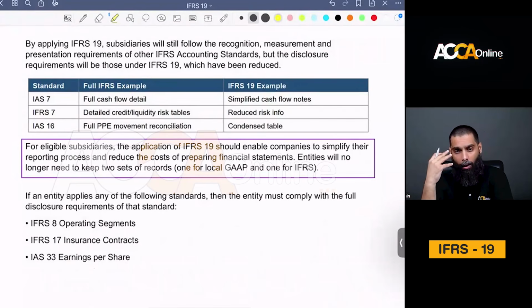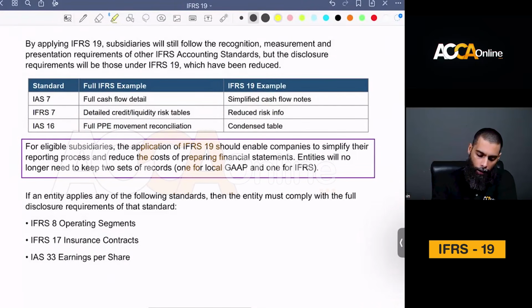But for the sake of having an experience, for example, under IAS 7, full IFRS requires you to provide full cash flow detail. So you are required to reconcile your opening cash and cash equivalents to your closing cash and cash equivalents. You are required to provide disclosures on how you calculated cash flow from operating activities. You might be required to provide some footnotes as well, anything about exchange differences or things acquired during the year. But if you're applying IFRS 19, again, the statement of cash flows will still be prepared in accordance with IAS 7. It is just the disclosure level that will be simplified.